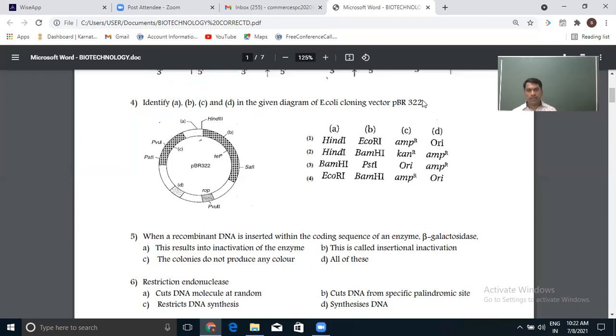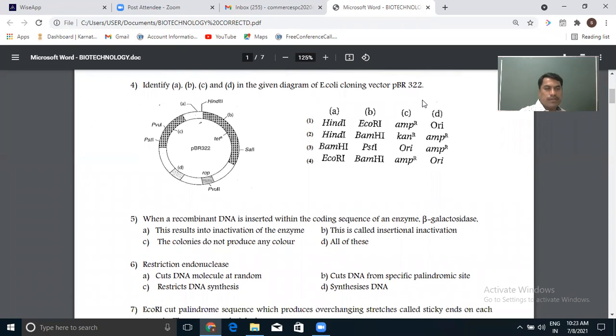Okay, so these are all the methods by which we can identify whether a host cell has our recombinant DNA or not. The chromogenic substrate method is one of the methods to identify whether the host cell has our recombinant DNA. Okay, so next question.